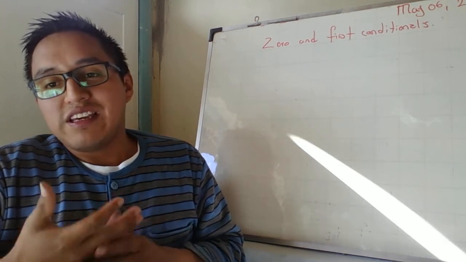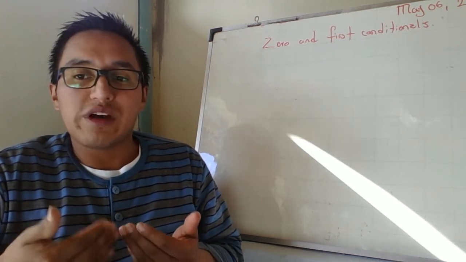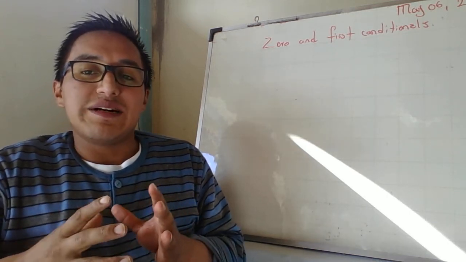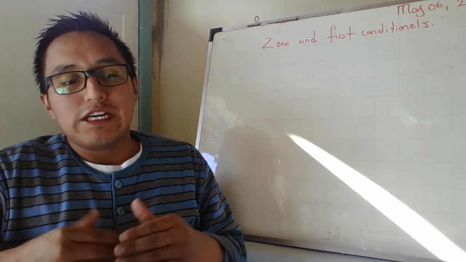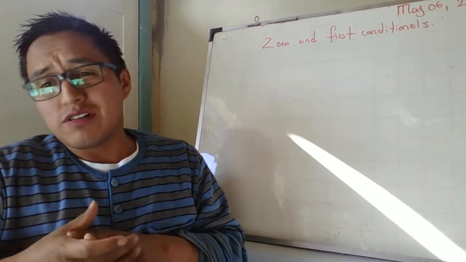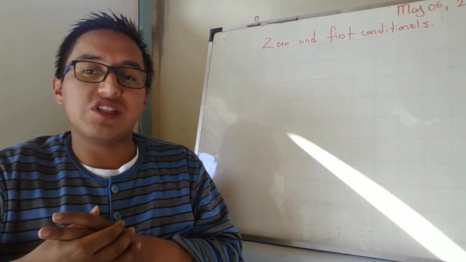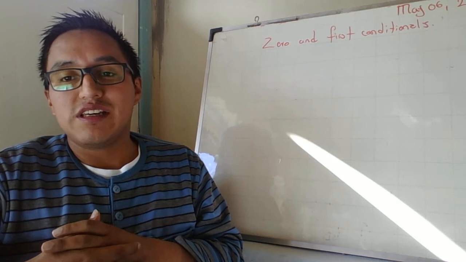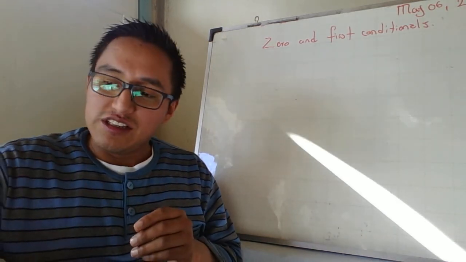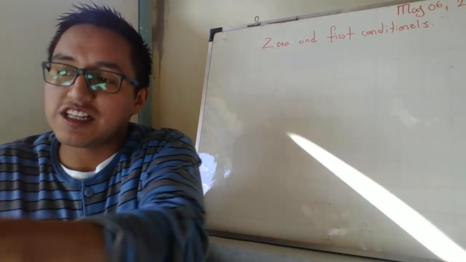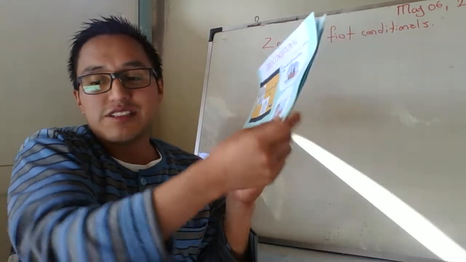So now I think it is very important to mention the didactic materials that I'm gonna use for this class. I'm gonna use only 2 didactic materials in this class. I'm gonna use flashcards. This is the flashcard that I'm gonna use for this lesson.